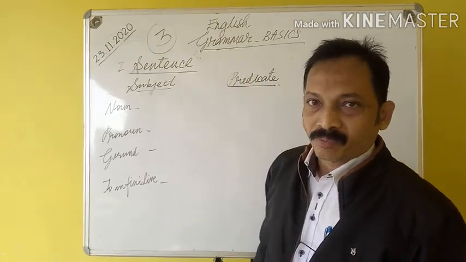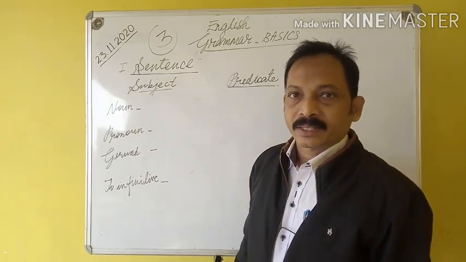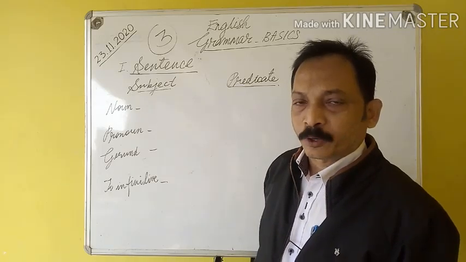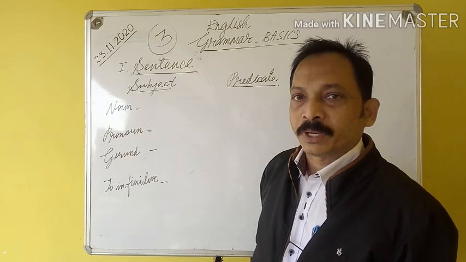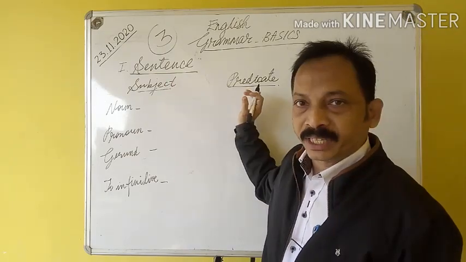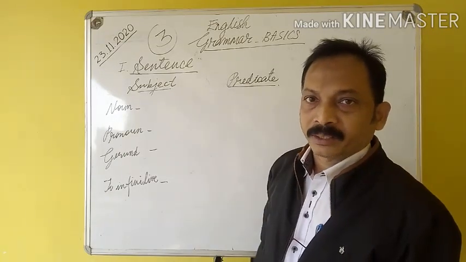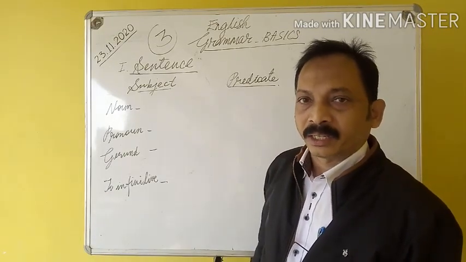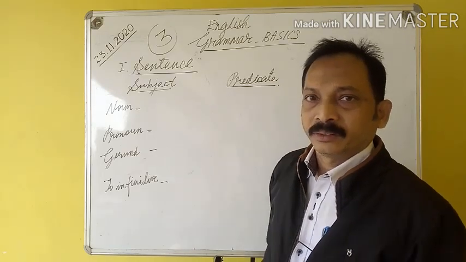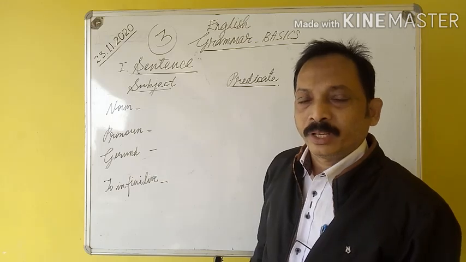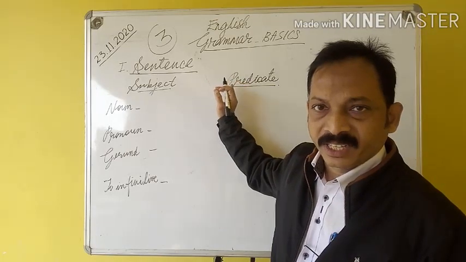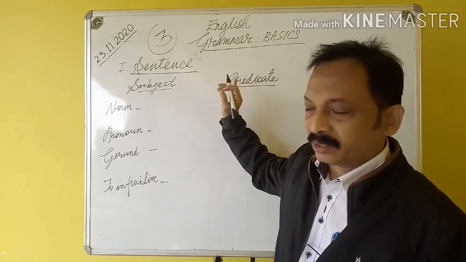sentence. We have already learned a sentence is a group of words which makes complete sense. A sentence is a properly arranged group of words which makes complete sense. A sentence has two parts, subject and predicate. What is subject? A subject is anything about which we say something. And a predicate is what we say about the subject. These topics have already been discussed in the last classes.